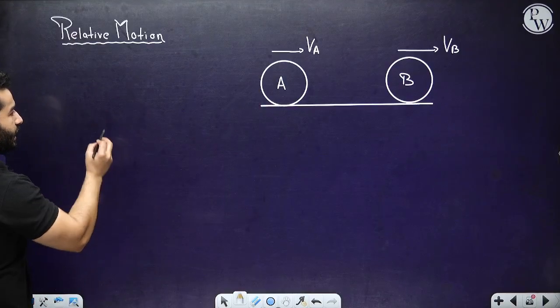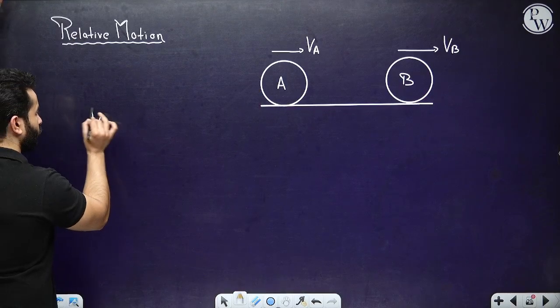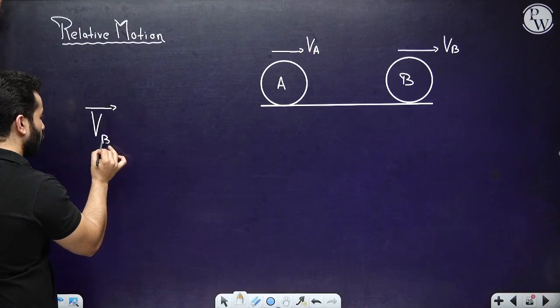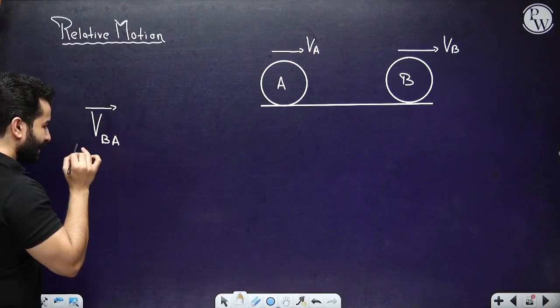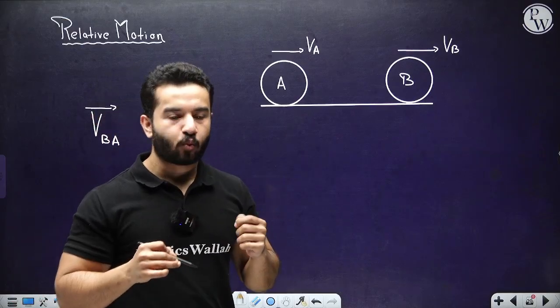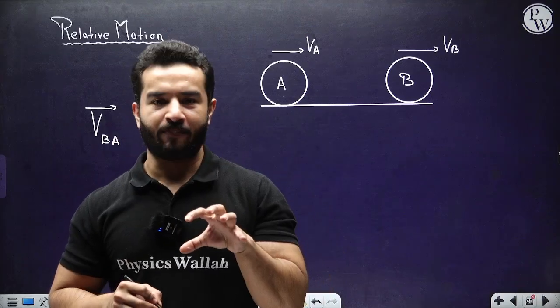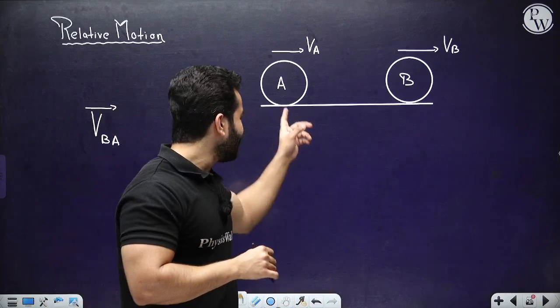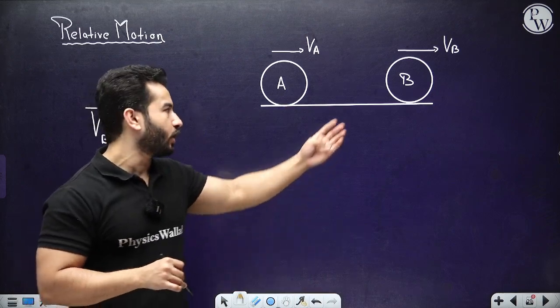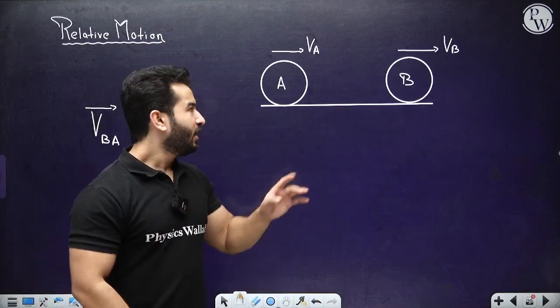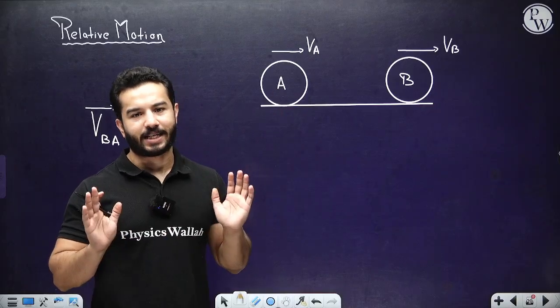If I write something like velocity of B with respect to A, what we are trying to say is, what is the velocity of B perceived by A? If you ask a person at A, what do you think is the velocity of B? First of all, person A will say, see, I am at rest.